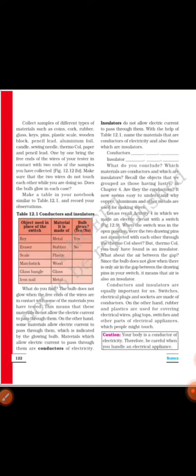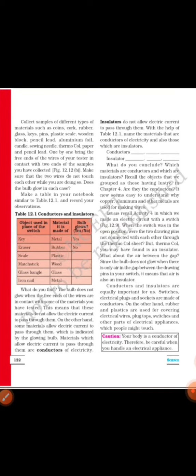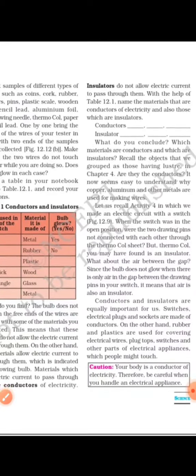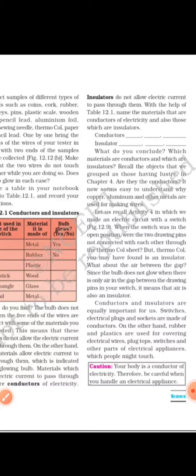And that's why we get electric shock from that, and we don't feel any electric shock when we use electric cell.